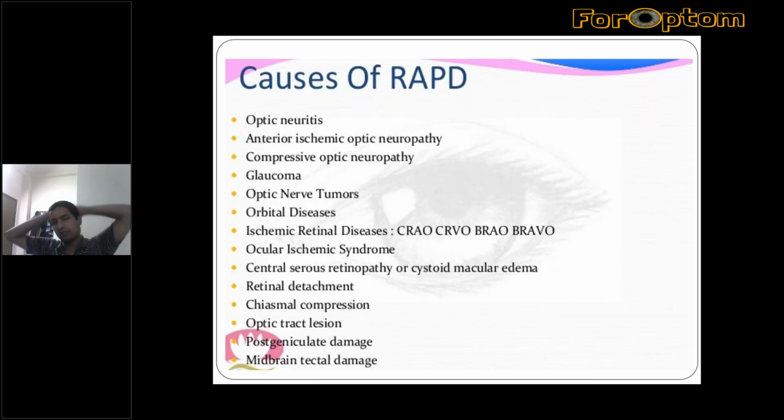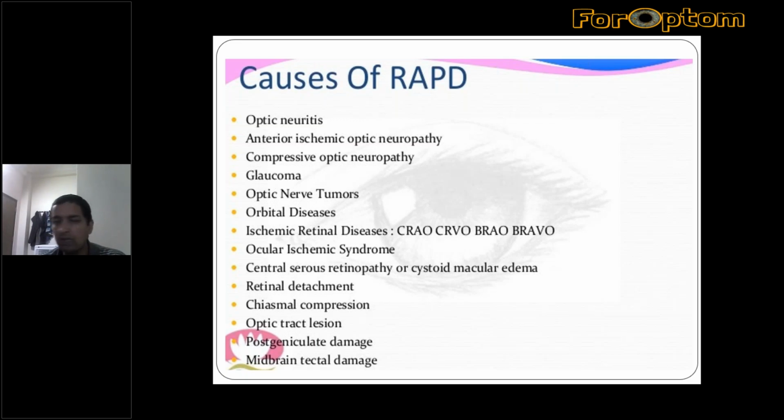So what are the causes of RAPD? Generally, as we have already told, any lesion of the anterior visual pathway from the retina to the lateral geniculate body, not including it, can cause RAPD. The most common we come across are optic neuritis, followed by anterior ischemic optic neuropathies, then compressive optic neuropathies.